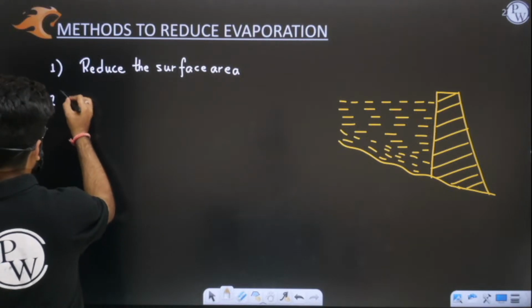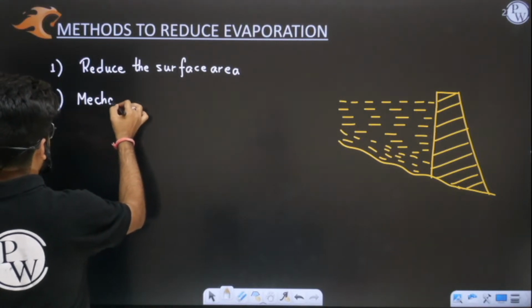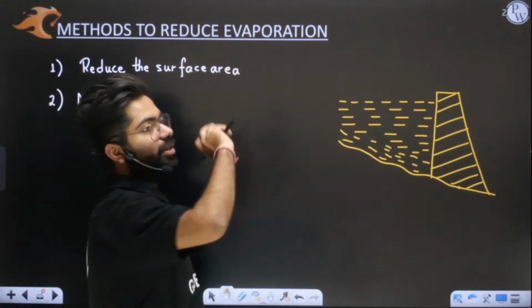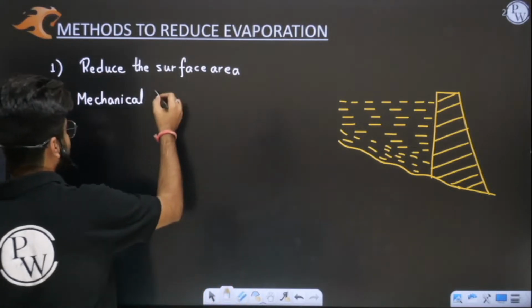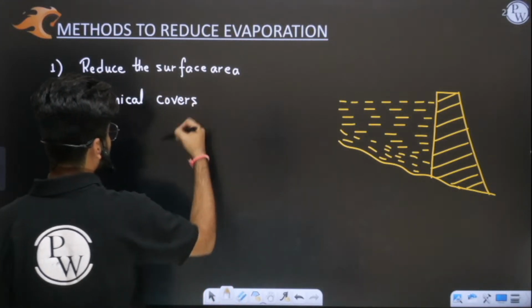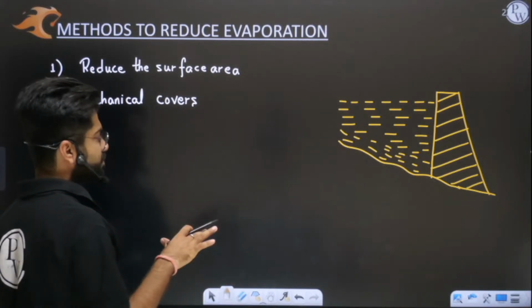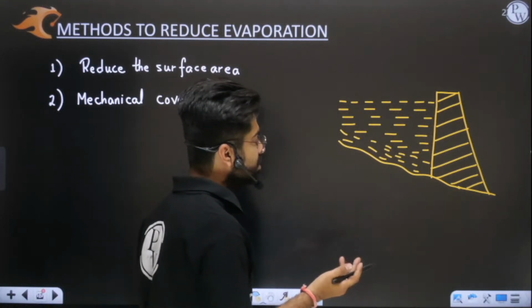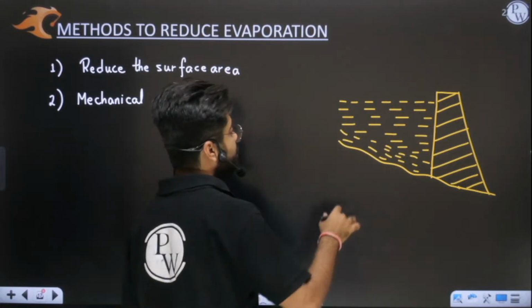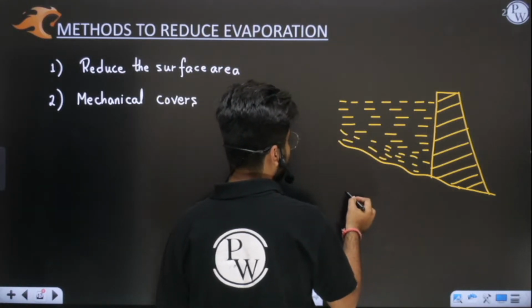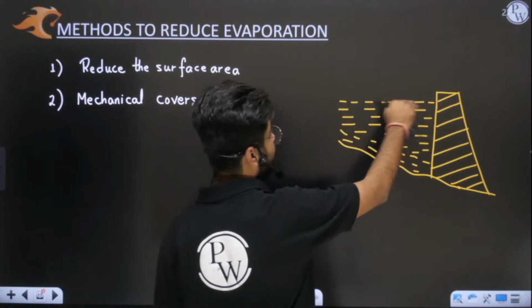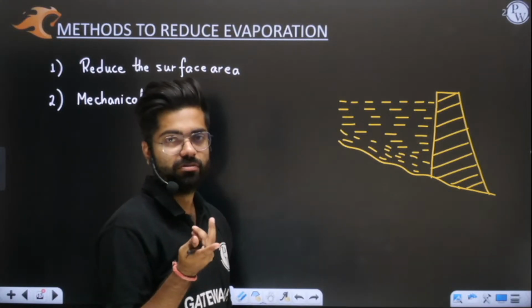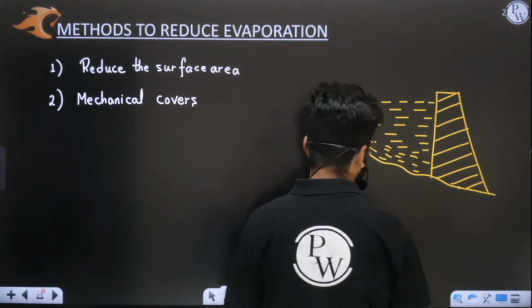The second method is, we will use some kind of mechanical covers. We will use some sort of mechanical cover so that the water from the exposed surface is not getting evaporated. See, if we talk of mechanical covers, you must have seen somewhere, or you can search it on Google, that we have small plastic black balls which keep floating on the surface so that your water is not exposed, and evaporation will be reduced considerably.